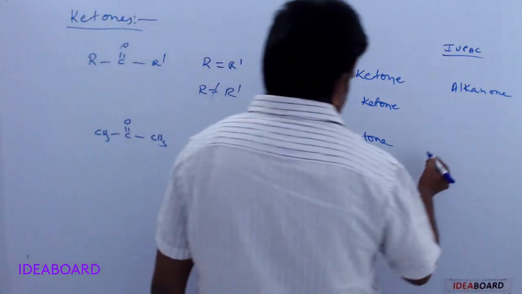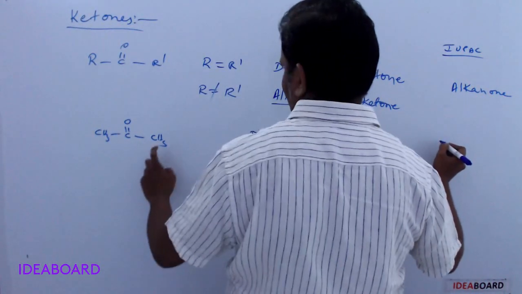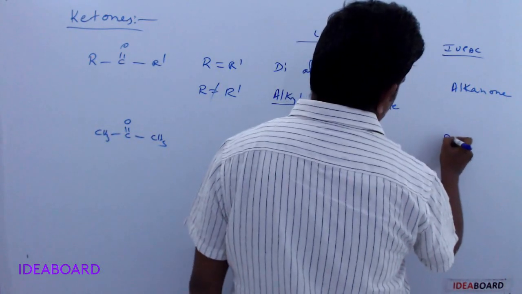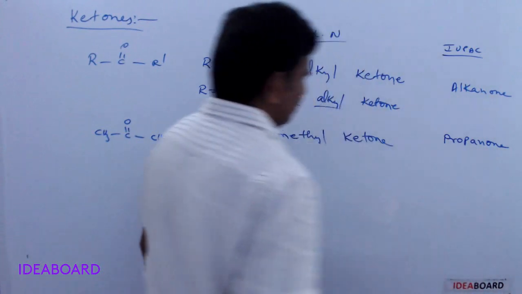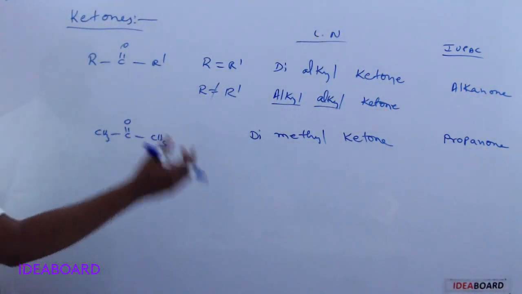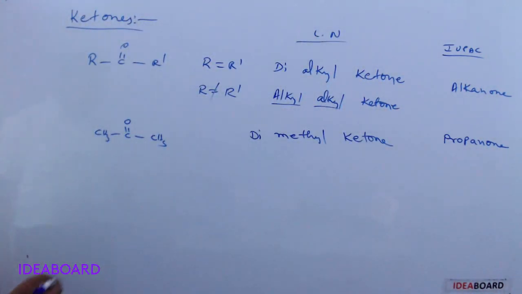And the IUPAC name for this: a 3 carbon atom chain is present, so it is called propanone simply.